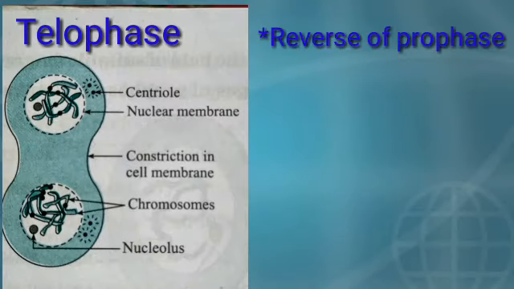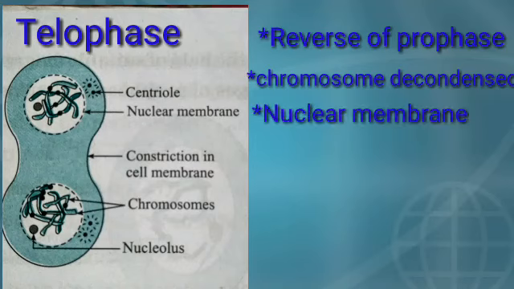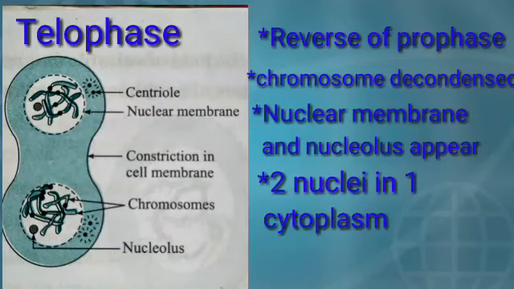Now here comes the last stage of mitosis, that is the telophase. Telophase is called the reverse of prophase. In the prophase, the chromosomes are condensing, but in telophase, the chromosomes are decondensing, meaning they are unwinding themselves. They are getting separated. Here the two nuclear membranes and the nucleolus start forming. Two nuclei can be seen in one cytoplasm. In this way, the karyokinesis completes, that is, the division of the nucleus finishes in this stage.